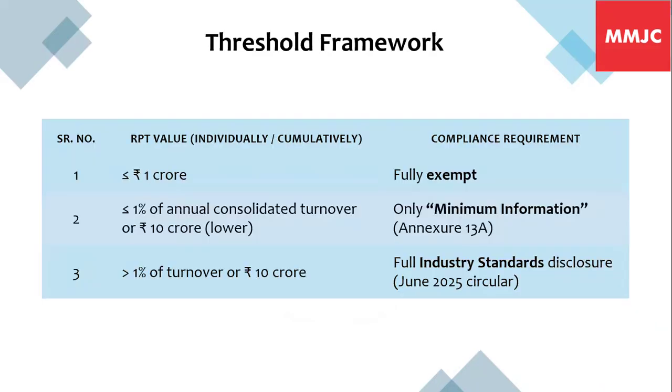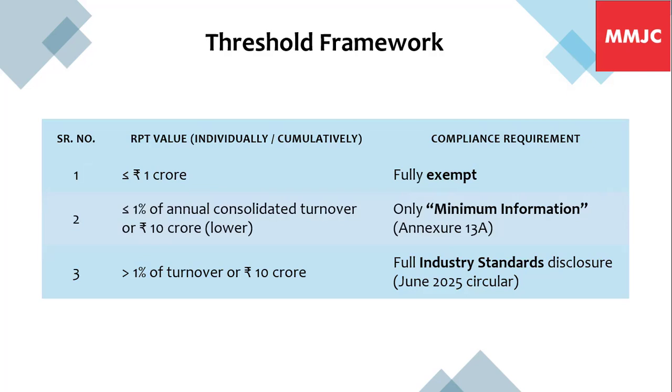So, as per this circular, on the thresholds, if the transaction value is below rupees 1 crore, then no minimum data has to be given as per this circular. Further, if the transaction value is 1% of consolidated turnover of the entity or 10 crore rupees, whichever is lower, then basic minimum data has to be given as prescribed under Annexure 13 of this circular. And if the transaction value is above this limit, then minimum data has to be given as prescribed in the June 25 circular.